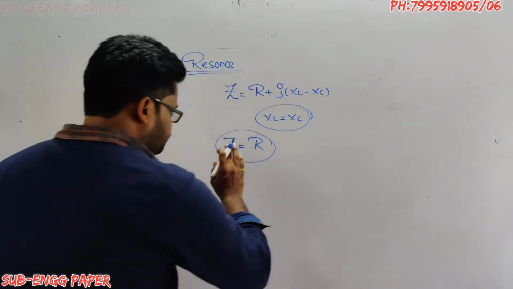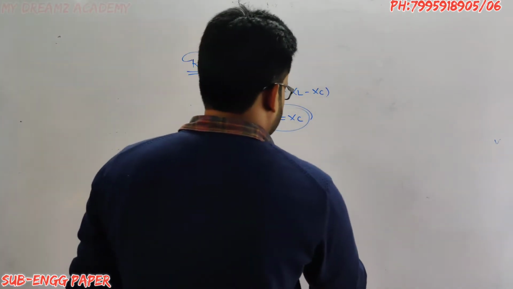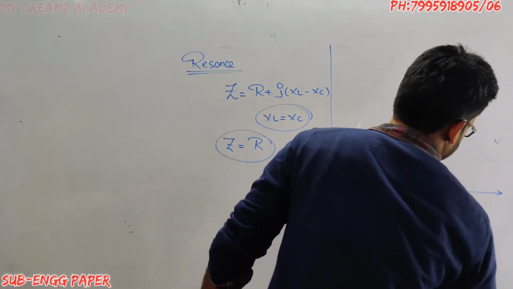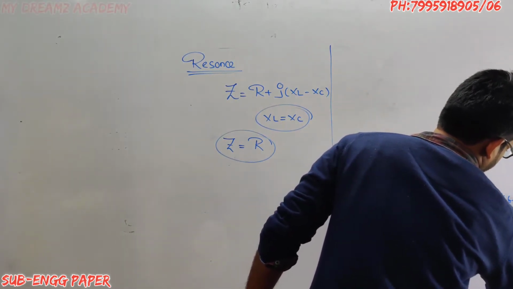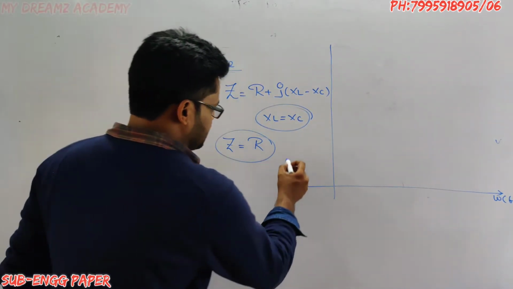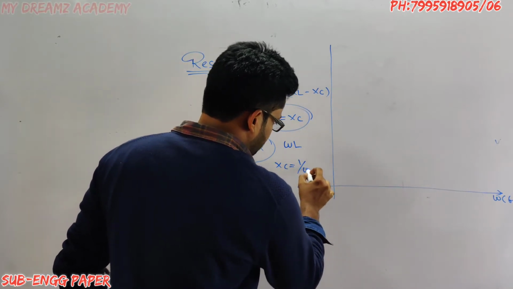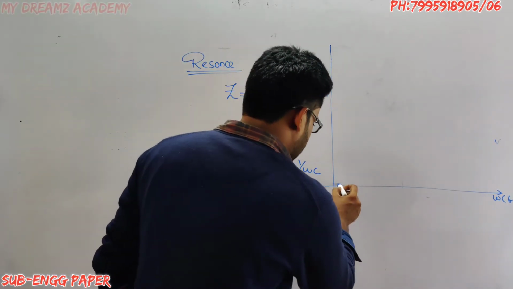Now at the resonance condition, the impedance waveform is like this. This axis is omega, that is frequency in radians. XL equals omega L, XC equals 1 by omega C. When omega is 0, XL is 0.